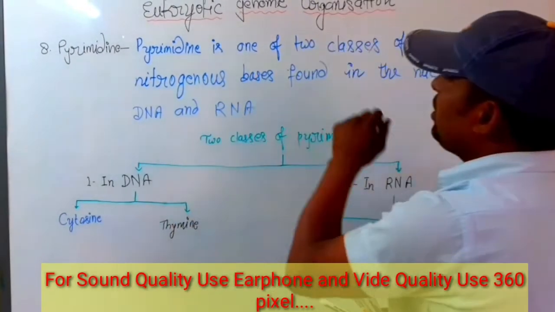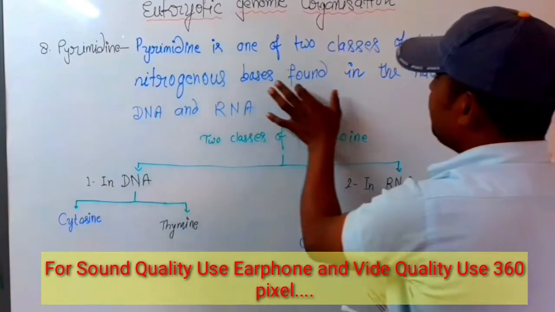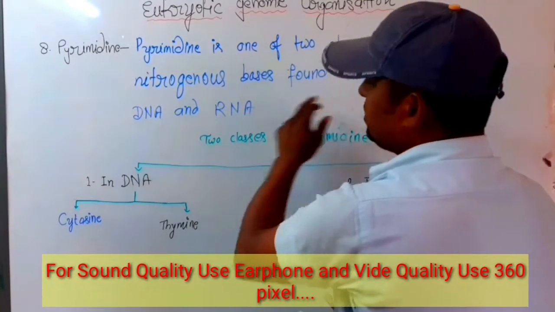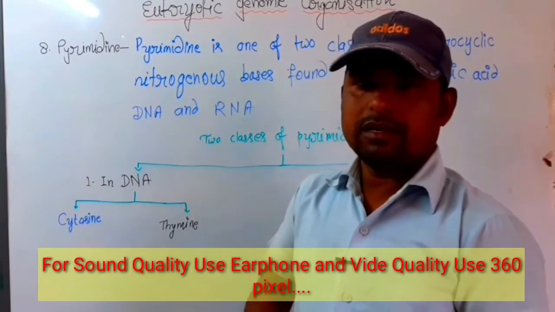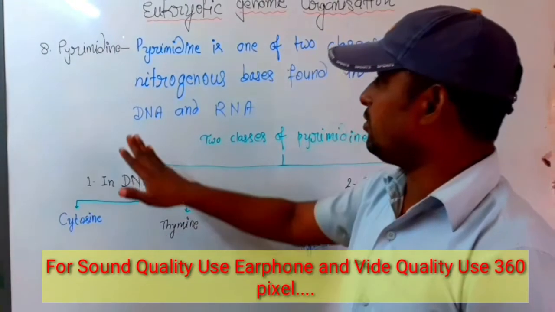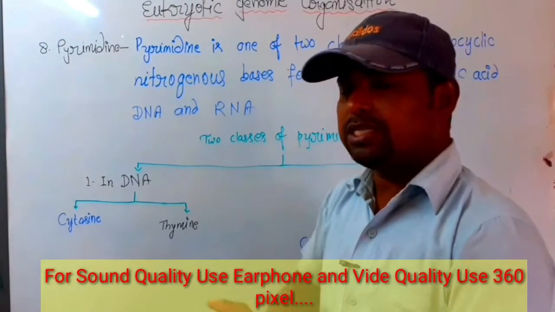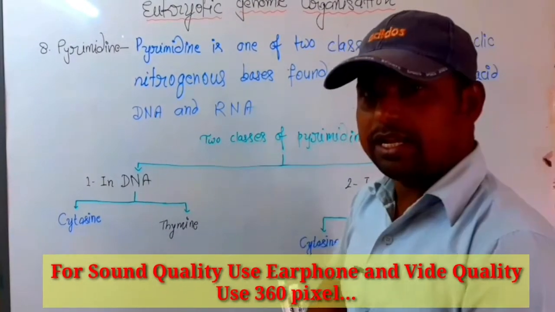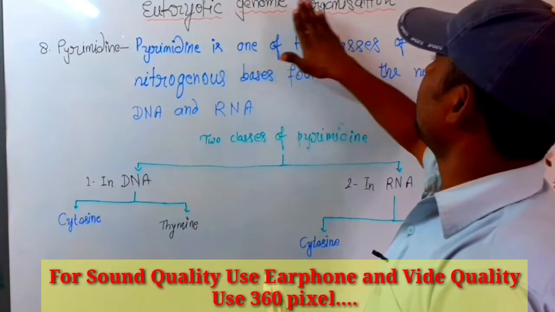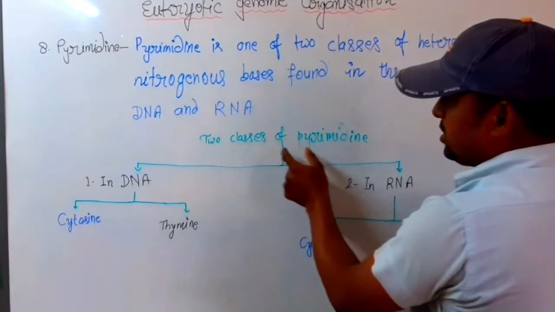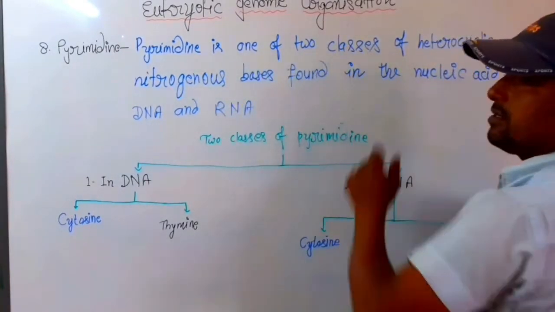Pyrimidine is one of the two classes of heterocyclic nitrogenous bases found in the nucleic acids DNA and RNA. Everyone knows about DNA and RNA, but further study of DNA and RNA is eukaryotic genome organization. Two classes of pyrimidine. Pyrimidine is one of the two classes.